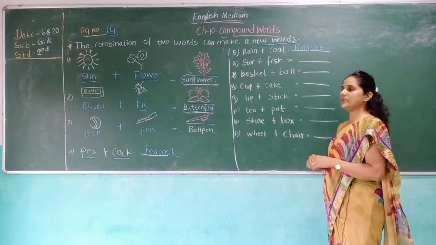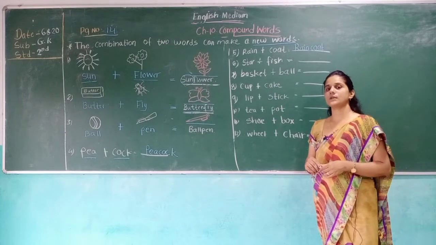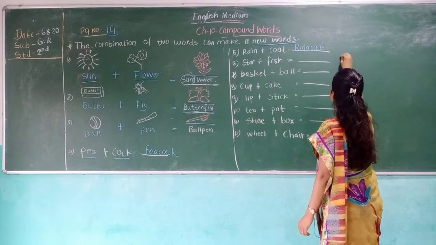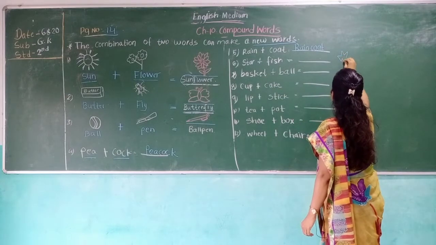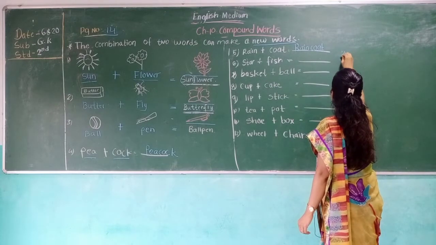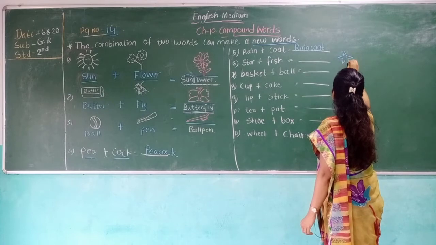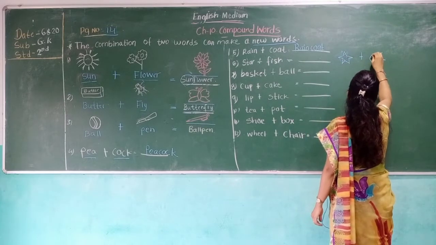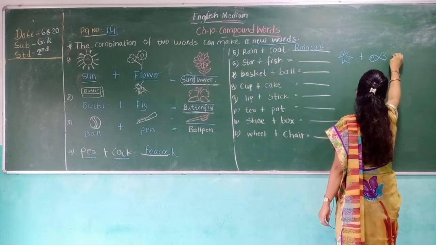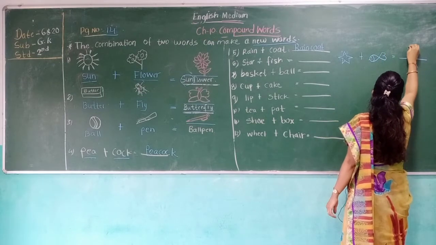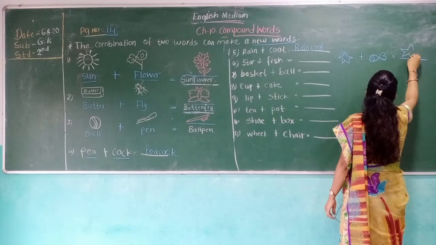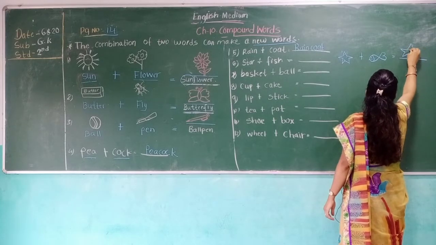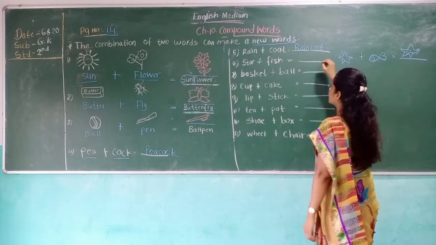Have you ever seen a starfish in the sea, the ocean? Yes. So here is the star. It looks like a star, right? Plus you draw a fish. Now the new word and new image is starfish. It's called a starfish.